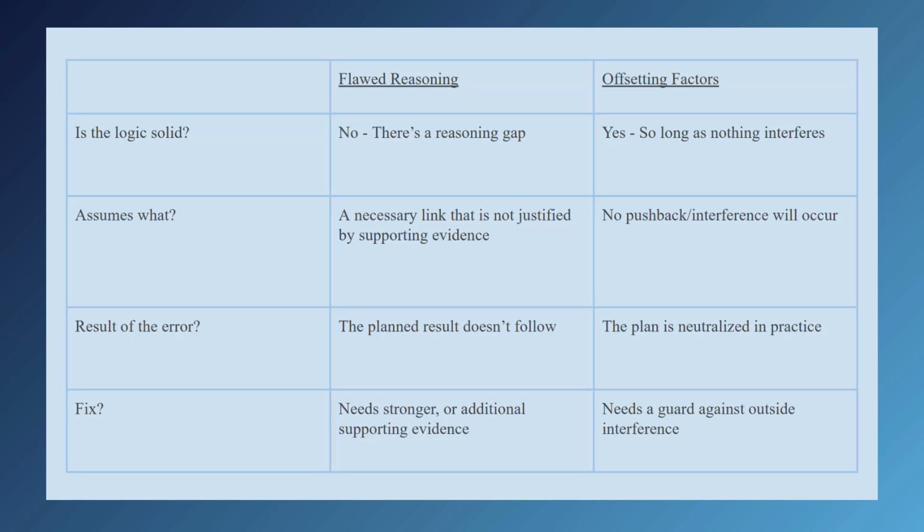You need to factor something in that makes the intended plan more solid. For offsetting factors, you need to guard against outside interference. So you need to clearly rule out something such as smokers will not simply go and buy more cigarettes at the new lower nicotine level. You have to control for those things that weren't controlled for in the original argument.